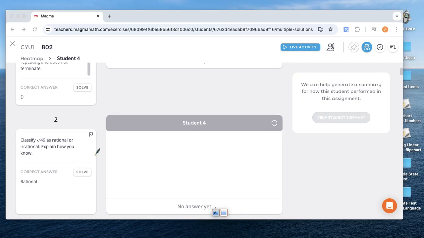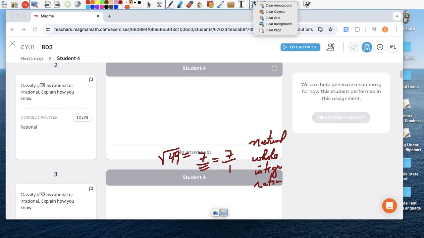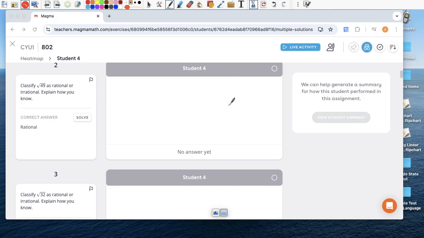All right, so let me see if I can do this without showing. Square root of 32. So if you go through your perfect squares, and you might want to memorize the first 10, think about it. Square root of 25, we know, square root of 36. 6 to the second power, 5 to the second power, 4 to the second power, 3 to the second power, so that'd be 16, 9, right?